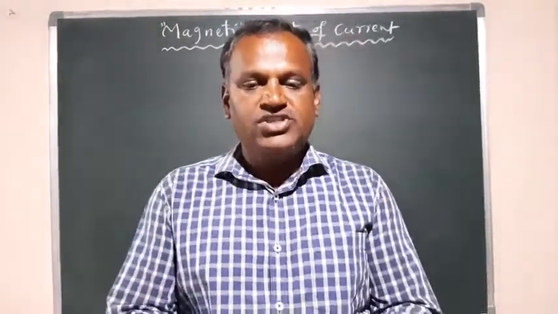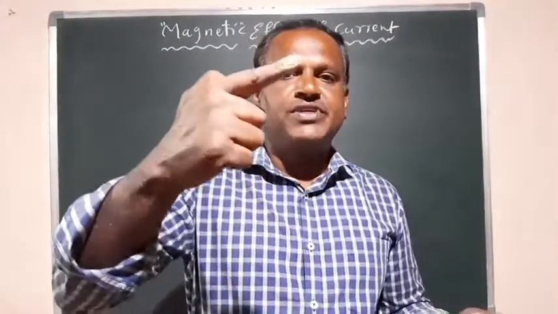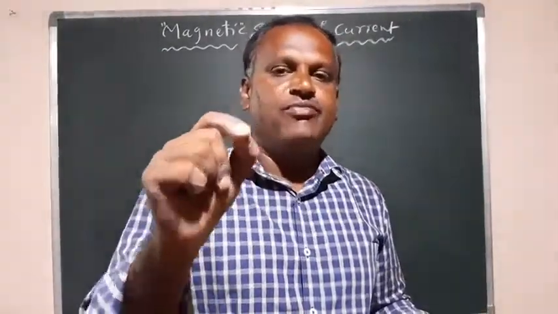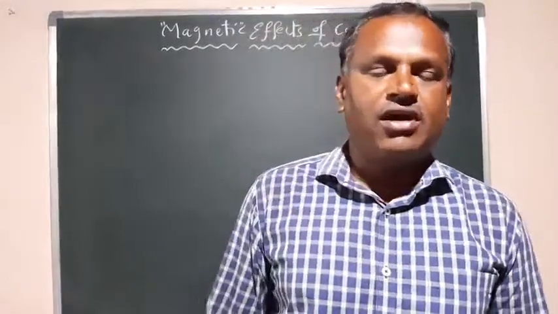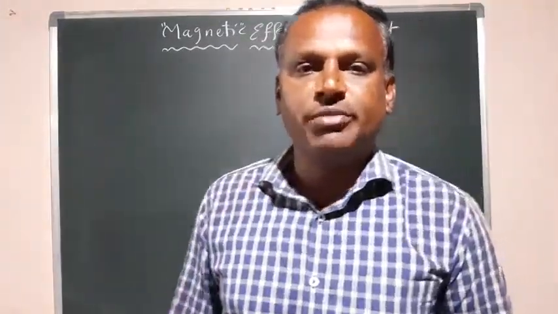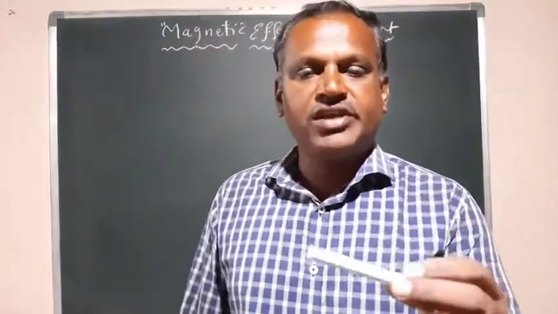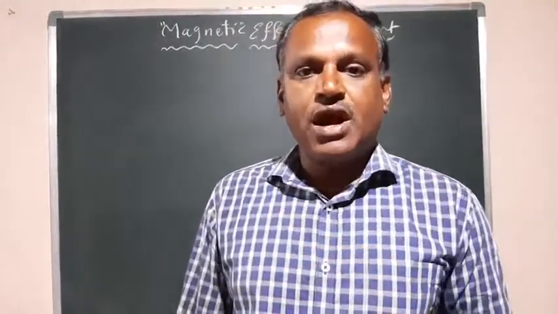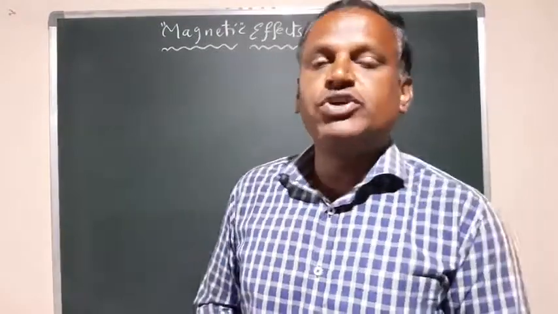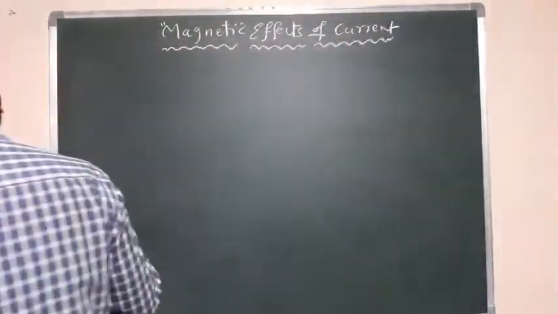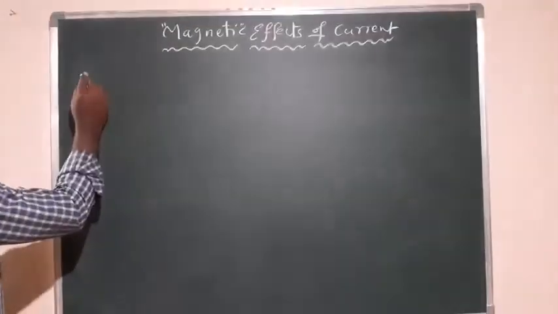It is a small piece, some 6 centimeters long and half a centimeter broad, with a thickness of 0.5 or maybe 0.2 centimeter. That bar is called a bar magnet, or maybe a compass needle, or maybe a horseshoe magnet. Depending upon the application, we can have different shapes for the magnet. So, magnet shapes.